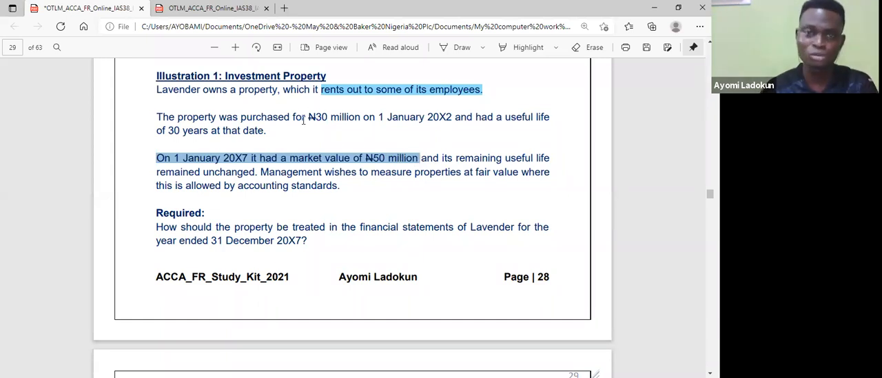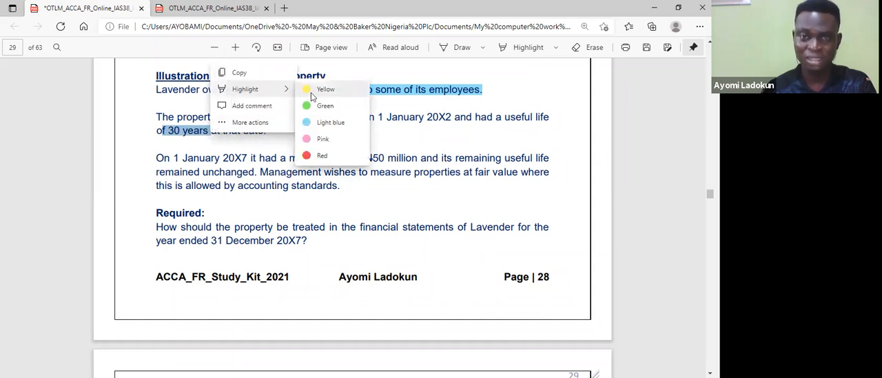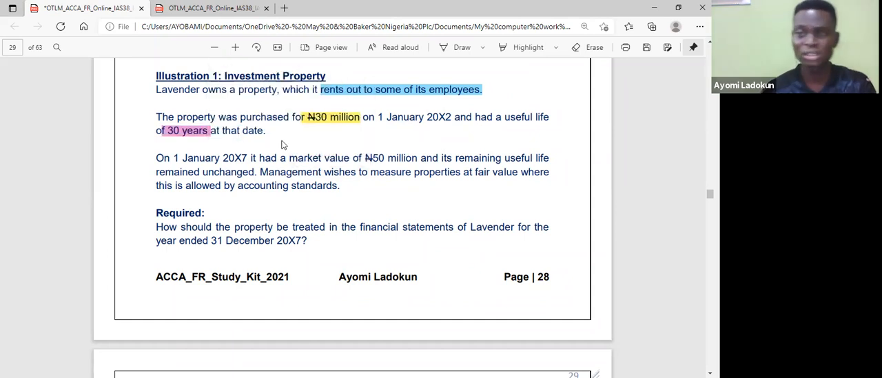So all I need to do is to look at the cost of this asset, which is 30 million, and it has a useful life of 30 years, so that I can get my depreciation and apply it on the cost. Then I have the carrying amount as at 1st January 20x7, or 31st December 20x6, okay?